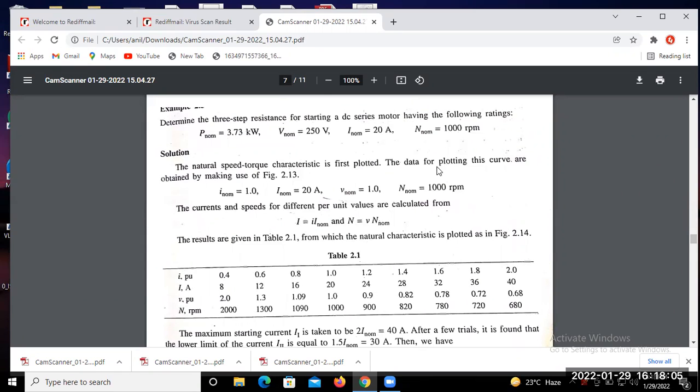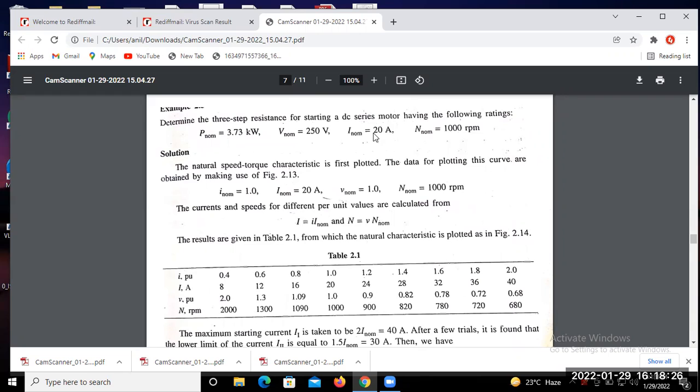ओके, तो हम लोग क्या करेंगे, ये दिया हुआ है 20 एम्पियर nominal current. Okay, so the natural speed torque characteristic is first plotted. The data for plotting this curve are obtained by making use of table 2.13.